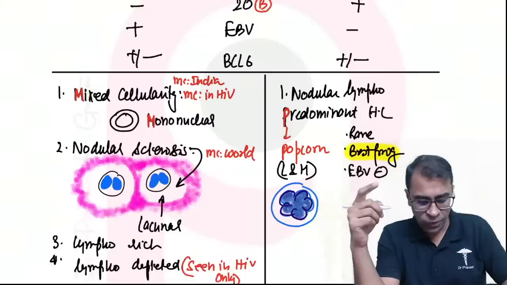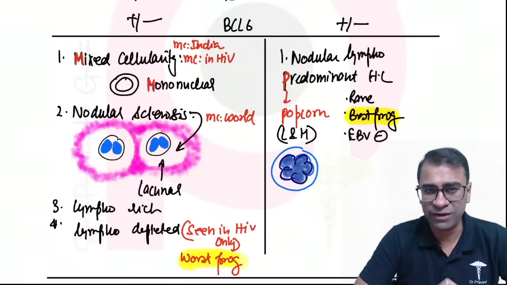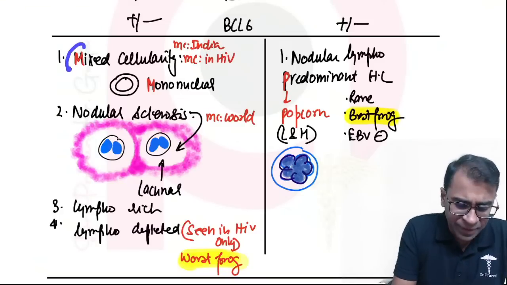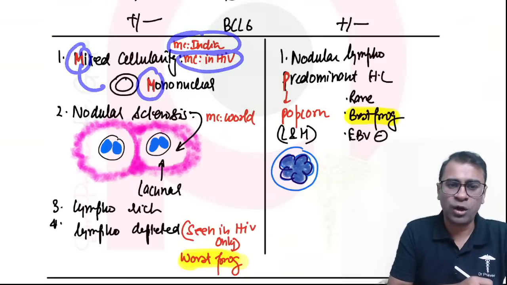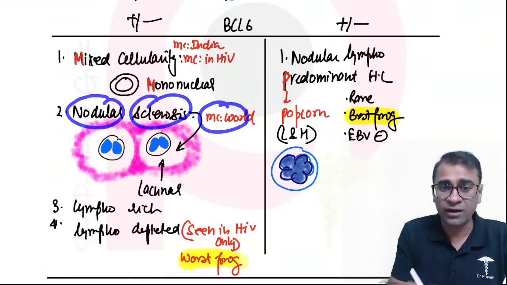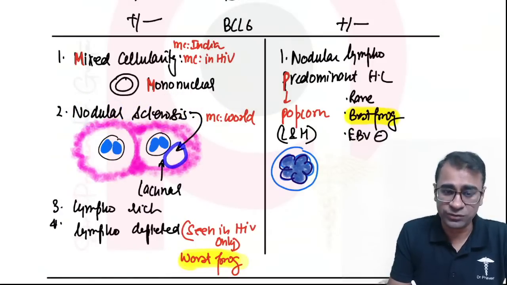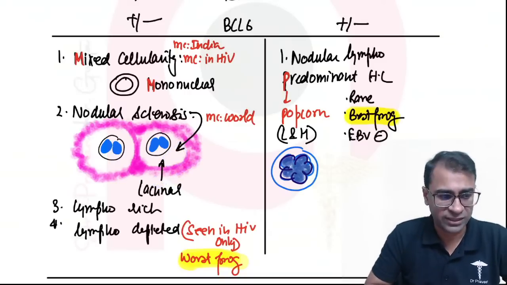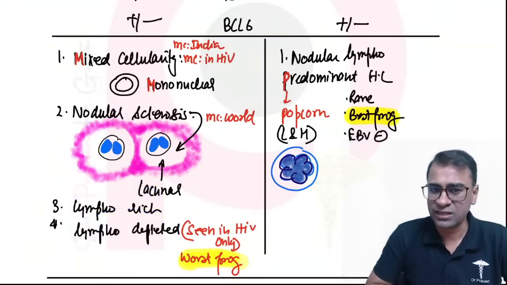Okay? Achha. Now see, these four important types of classical Hodgkin lymphoma are very easy to remember. Mixed variety, M for mixed variety, M for mononuclear RS cells, is the most common variety in India and also the most common in HIV patients. In nodular sclerosis, sclerosis means hardening, and while a tissue gets hard, this whole area becomes clear because of collagen, and hence it is seen in lacunar cells. Okay, lacunar cell. Lymphocyte rich and depleted are also seen in the classical variety.